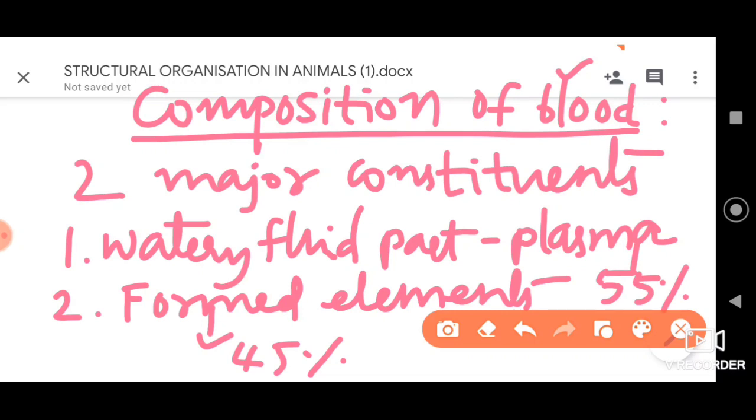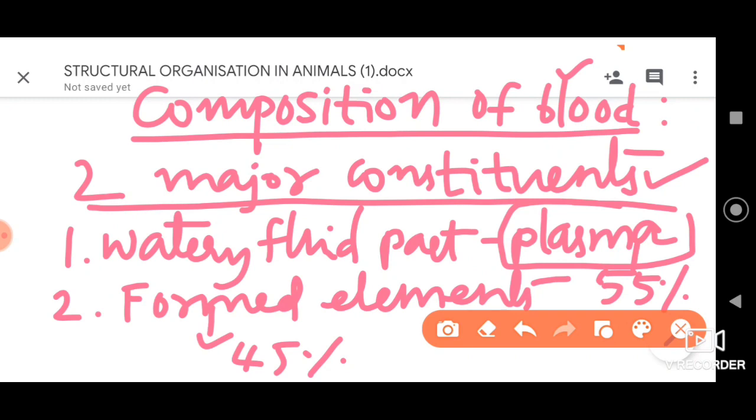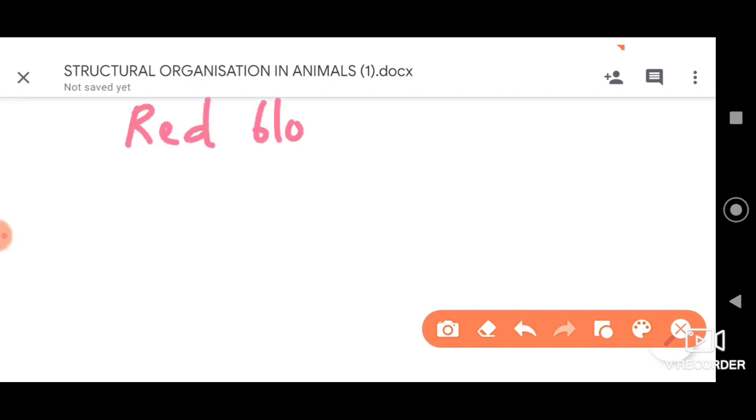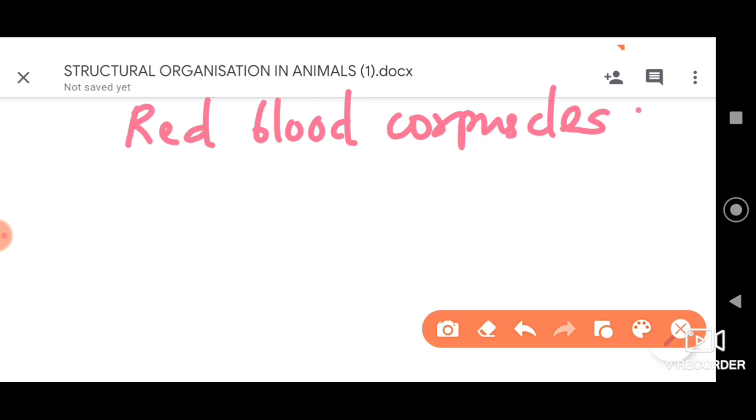Let me repeat, dear students, that blood has two major constituents. The first we have is the watery fluid, we call that the plasma. Then we have the formed elements. The formed elements we need to divide again into 3 types. The first we have is the red blood corpuscles, or they are also referred to as RBCs, all right.